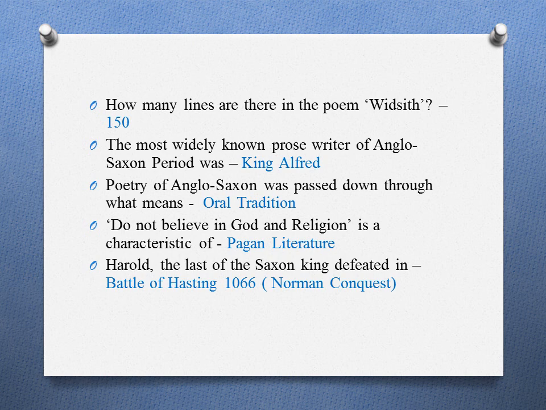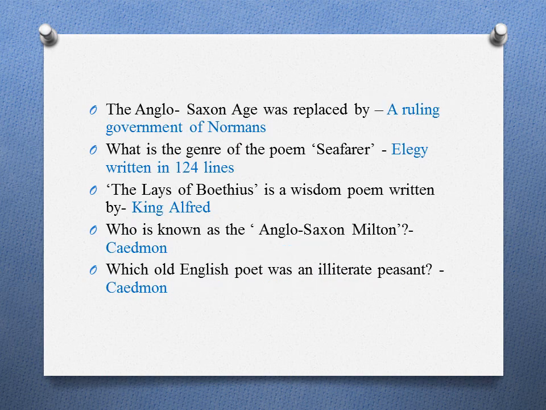Poetry of Anglo-Saxon was passed down through what means? Oral tradition. Don't believe in God and religion as a characteristic of pagan literature. Harold, the last of the Saxon kings, was defeated in the Battle of Hastings. The Battle of Hastings is otherwise called the Norman Conquest, and it was in 1066 AD. The Anglo-Saxon age was replaced by a ruling government of Normans.